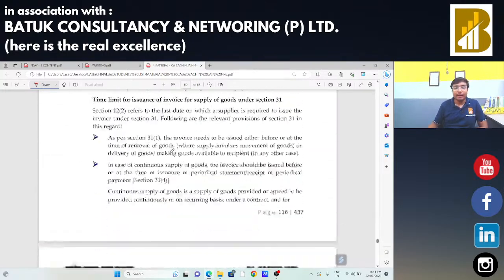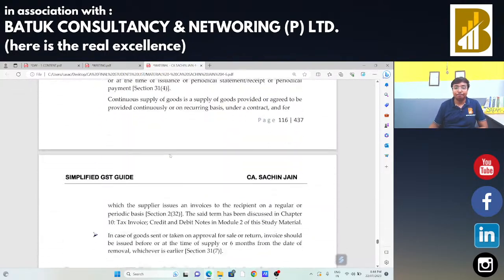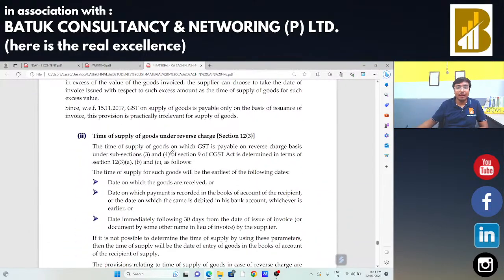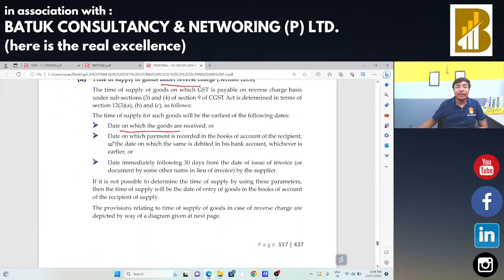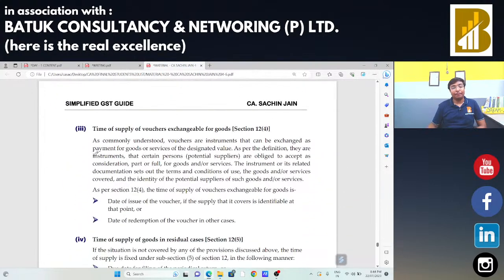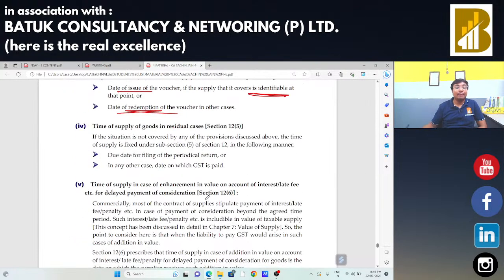Okay, under reverse charge mechanism, the time of supply will be the date of receipt of the goods, payment recorded in the books of accounts, or debit from the bank, or 30 days from the date of issue of invoices, whichever is earlier, will be your time of supply. In case of vouchers, the date of voucher if the voucher is identifiable, and date of redemption. Time of supply in residual cases: due date of filing of the periodical return, and in any other case, the date on which GST is paid.